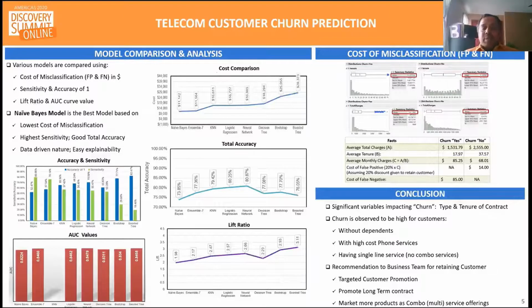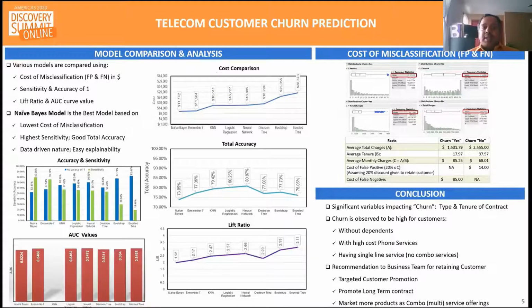Moving on to the total accuracy chart, it is between 74 to 81%, not much variation in most of the models. And lift, a measure of the probability to find a success record compared to a baseline model, varies between 1.98 to 3.11. The AUC or ROC curve is another measure used to determine the strength of the model with different cutoff values. As the chart indicates, all the models did equally well in this category.